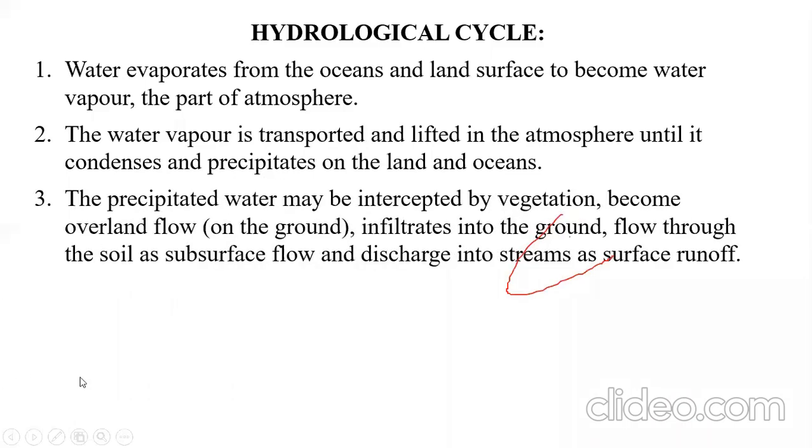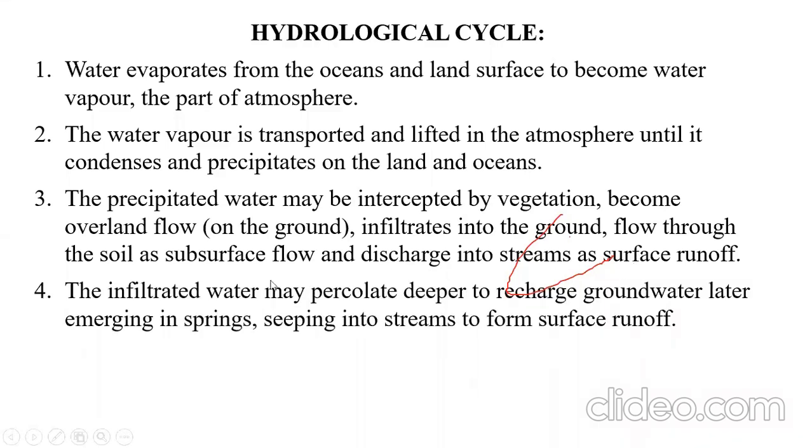Then the precipitated water may be intercepted by vegetation and becomes the overland flow, that is the runoff. Then some amount of the water infiltrates into the ground and flows through the soil as a subsurface flow, and it discharges into the streams as a surface runoff.